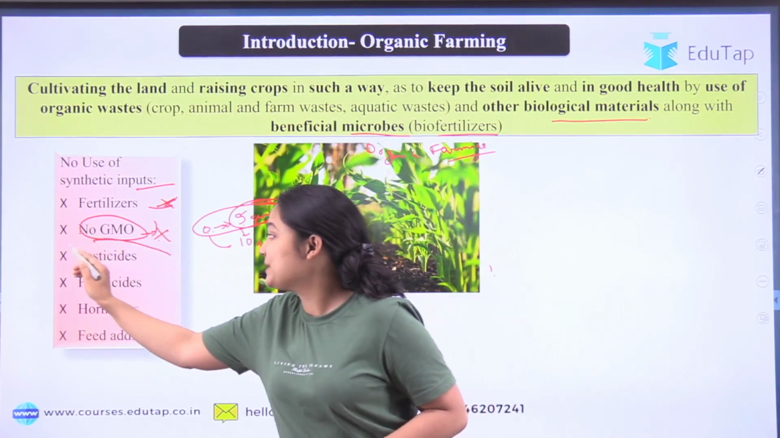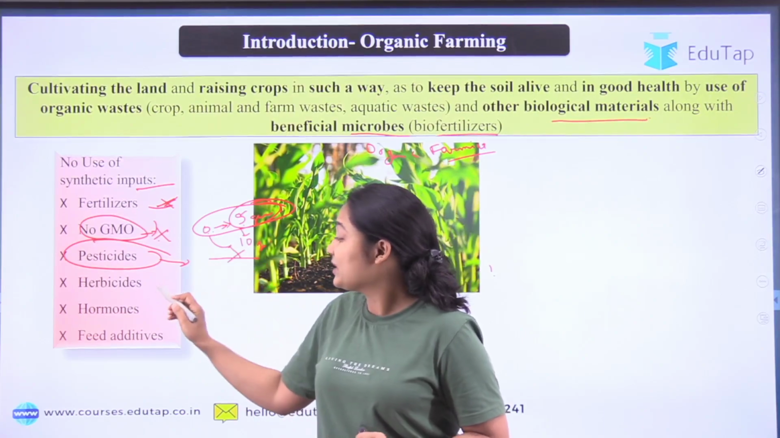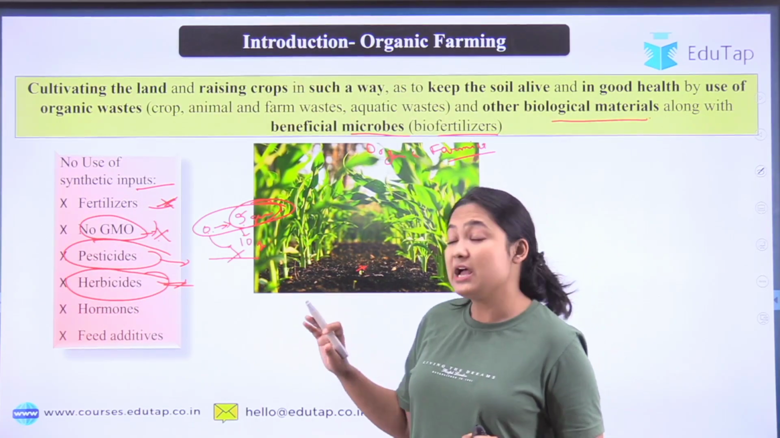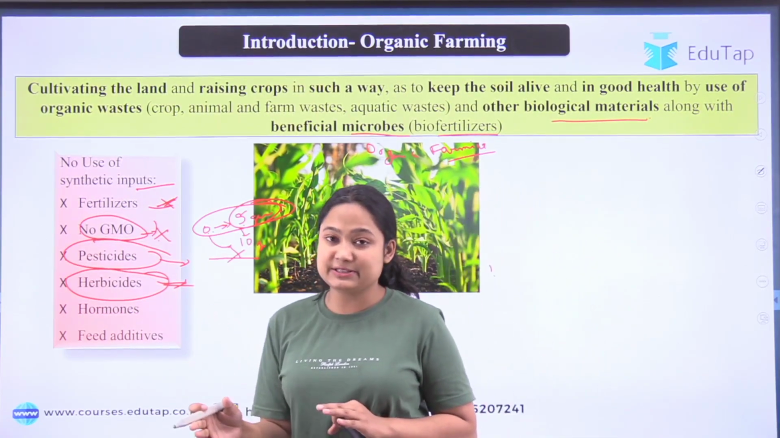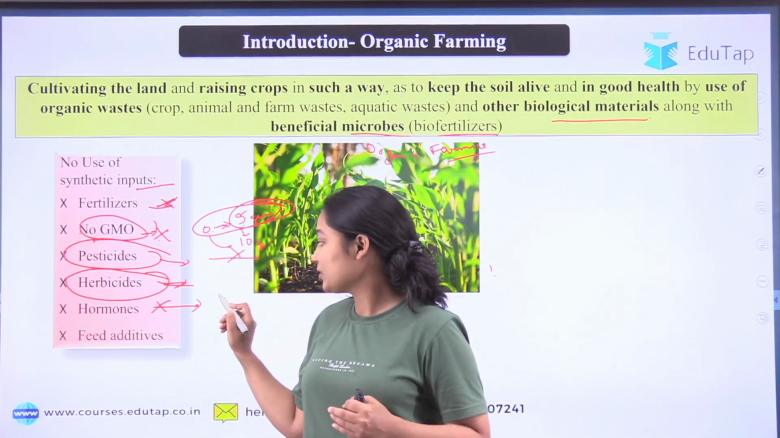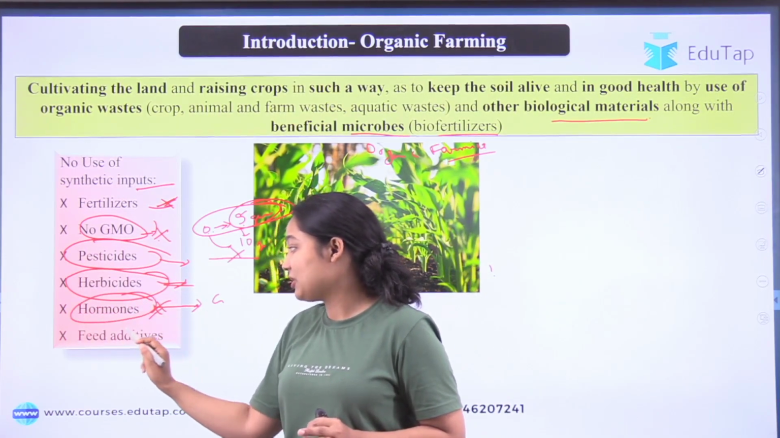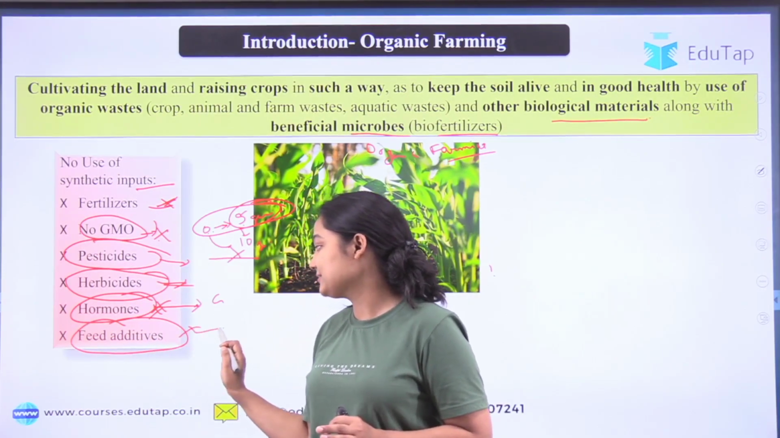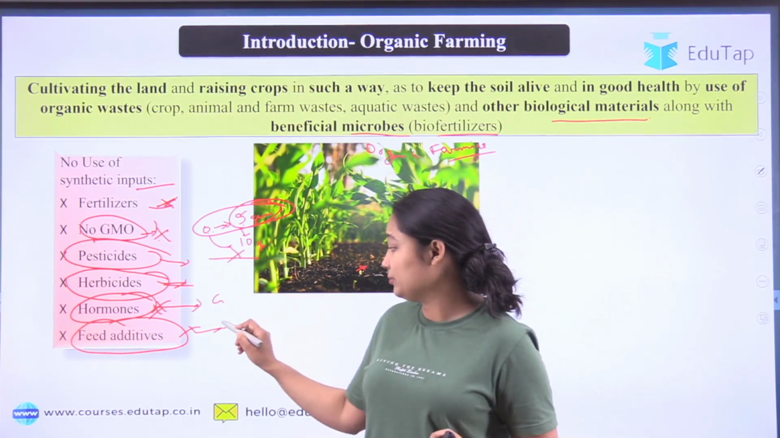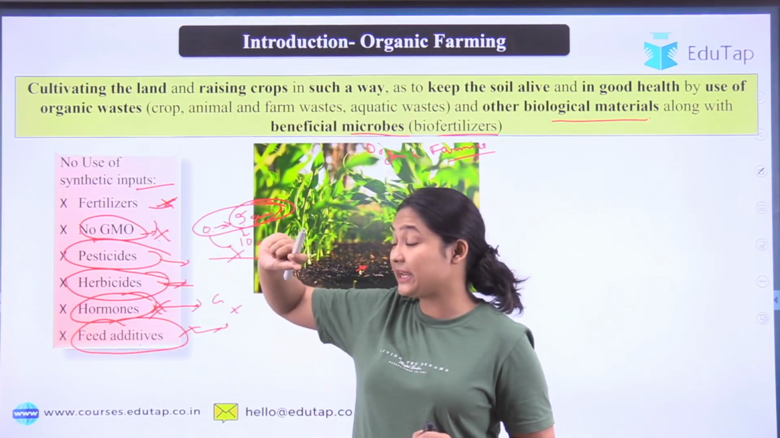Then we can't use pesticides. Pesticides are all the chemicals that are used to control pests. Then herbicides, the chemicals used to control weeds, we cannot use either. And in the case of animals, we cannot use synthetic hormones to increase the gain or the weight of the animal we are cultivating. We also cannot use feed additives, such as antibiotics, which you must have heard about. Why do we do that? To make our animal disease resistant. We cannot do that in the case of organic farming.